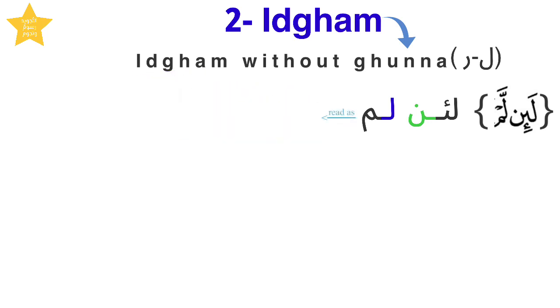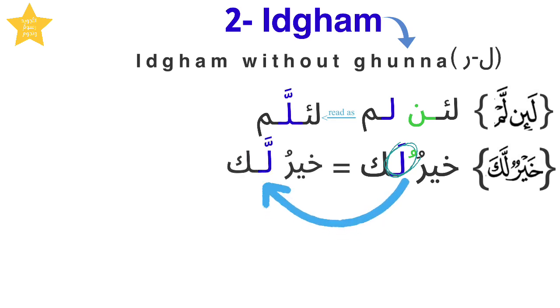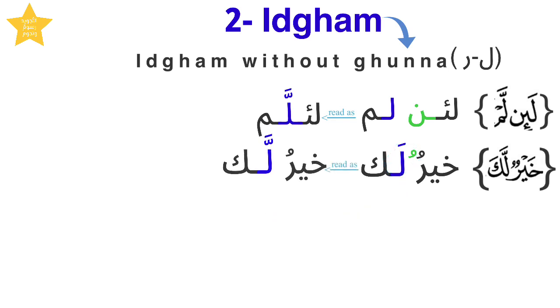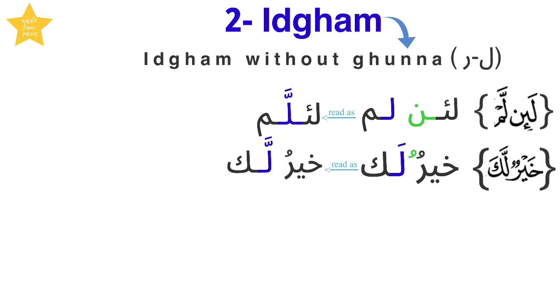We say لئن لم. Another example is خير لك. The tanween is combined with the letter of Idgham to create a single letter similar to the second letter. خير لك. Idgham without gunna. The second letter of Idgham without gunna is the ra.